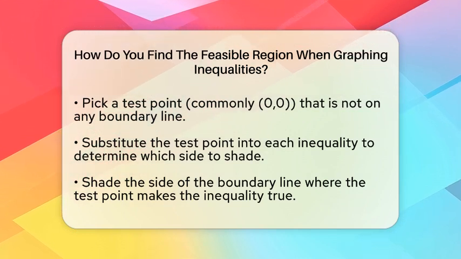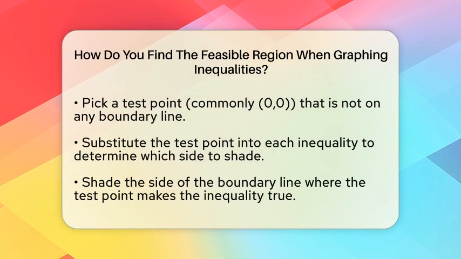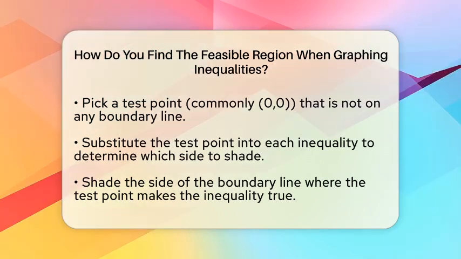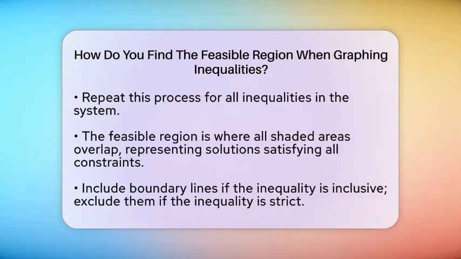Repeat this process for all inequalities in the system. Each inequality will have its own shaded region. The feasible region is where all these shaded parts overlap. It's the common area that satisfies every inequality at once.